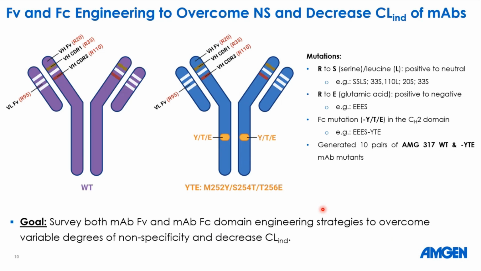We have a total of 10 pairs of AMG317 wild type and YTE mAb mutants. So the overall goal of the study is to survey both mAb Fv and Fc domain engineering strategies to overcome variable degrees of non-specificity and decrease target-independent clearance.